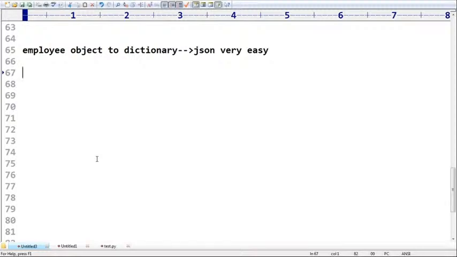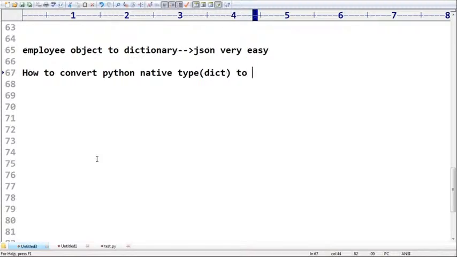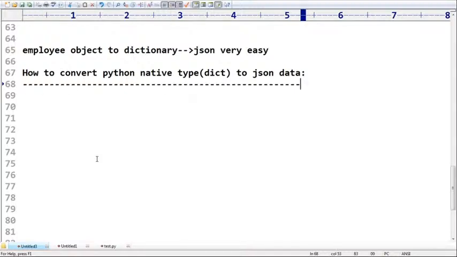Now a small point you should be aware of: how to convert a Python native type, meaning dict, to JSON data. This is very important, because to the partner application I need to pass JSON data only. So from the REST framework, there is one class, JSONRenderer.